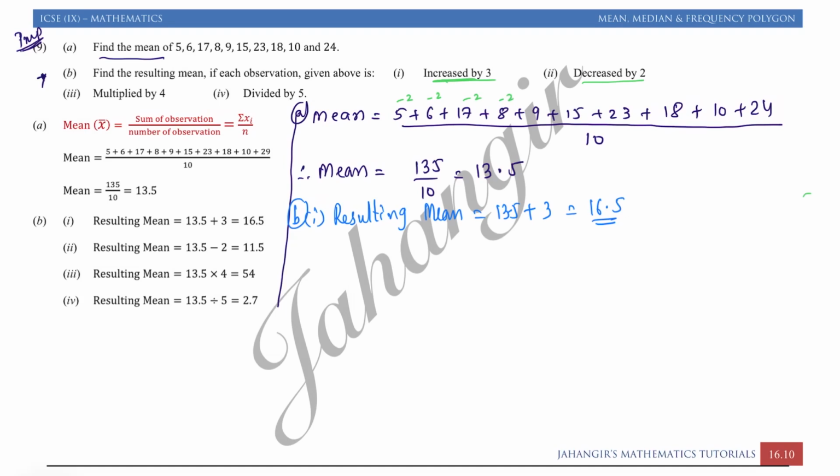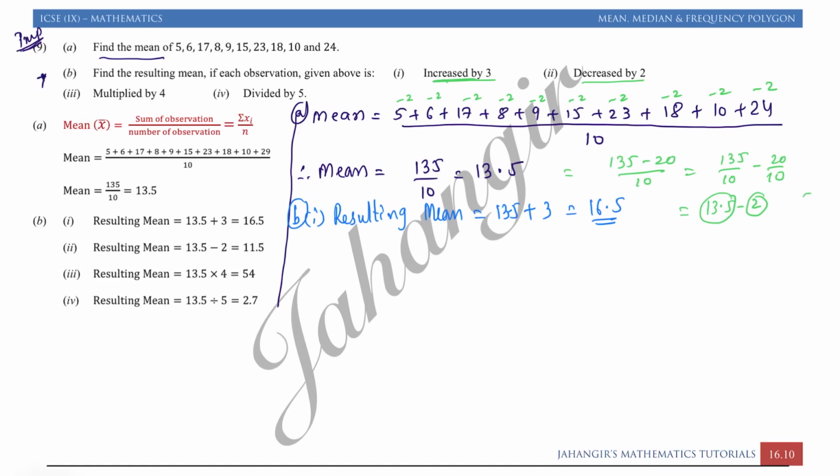This is just proving the property. We are not going to do all this stuff when it is asked in the exam. So in short, we are subtracting 2 ten times, from every observation. So overall what I will get is 135 minus 20 upon 10. If I break this up, I will get 135 by 10 minus 20 by 10. So I will get 13.5 minus 2. That means old mean minus 2.